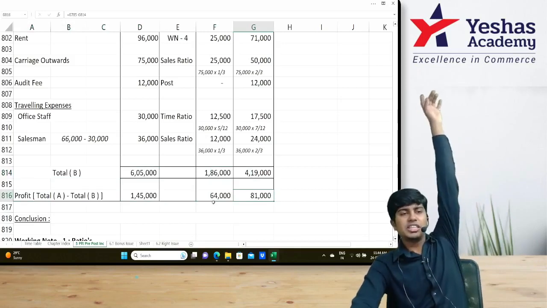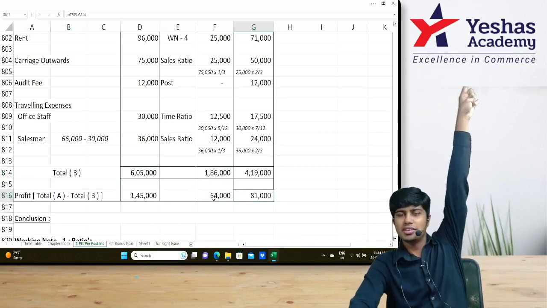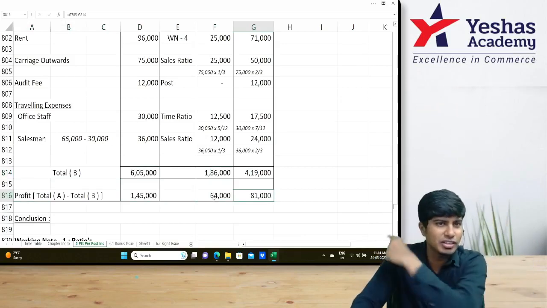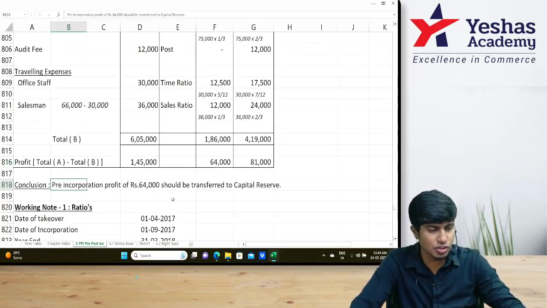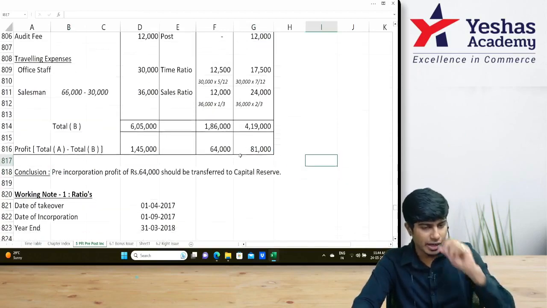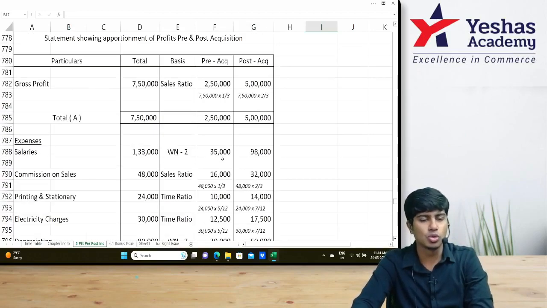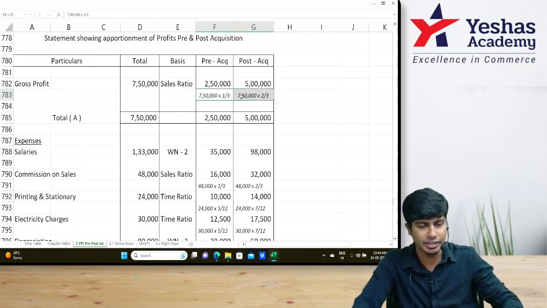How many of you got 64 and 81? How many of you have not got 64, 81? Check where you've gone wrong. And 64,000 should be transferred to capital reserve. I'll show the answers for a moment for those who want to check their answer and then correct it.